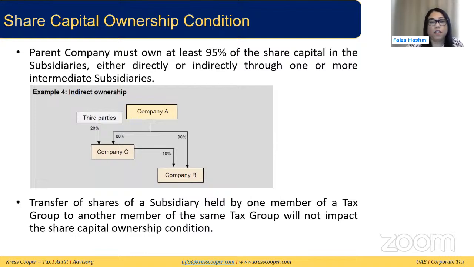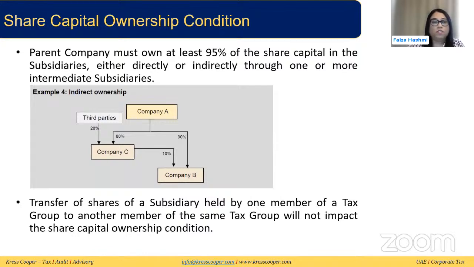because 80% of 10% would be 8%, so 98% in total. But in this condition, what I wanted to clarify is that company C needs to be a subsidiary of company A, and to be a subsidiary, it needs to have a 95% shareholding. Since company A does not have a 95% shareholding in company C, company A cannot indirectly hold this 8% through company C.